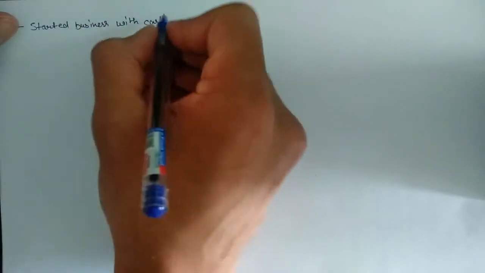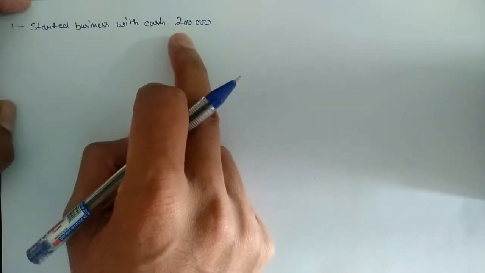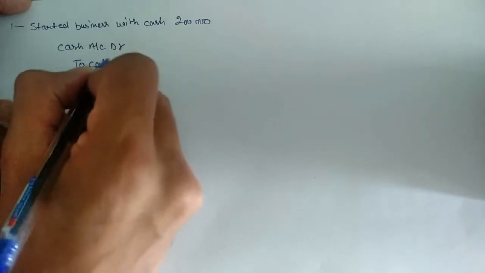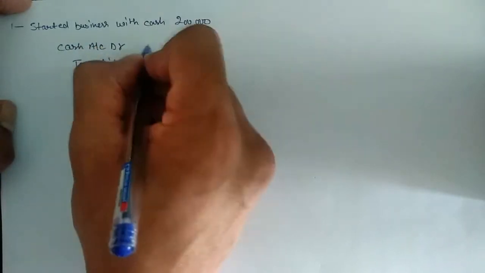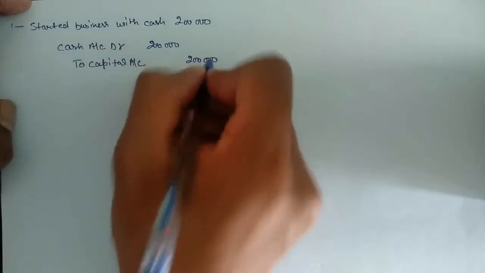Our first entry is started business with cash 2 lakh. So for starting business with cash, we know the entry. Business got cash, so cash account debit to capital account. Amount will be 2 lakh. Next entry.